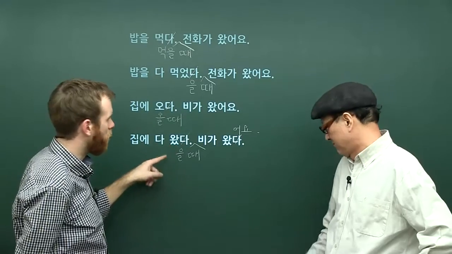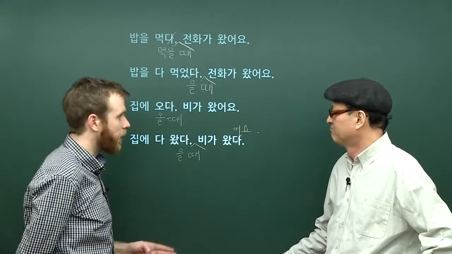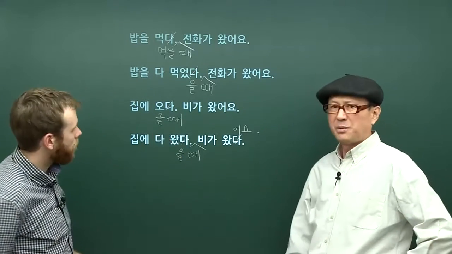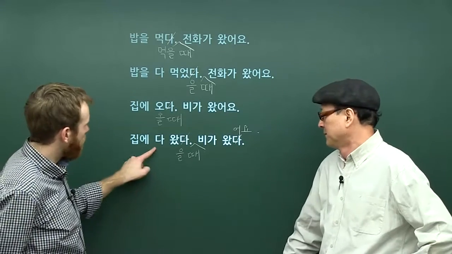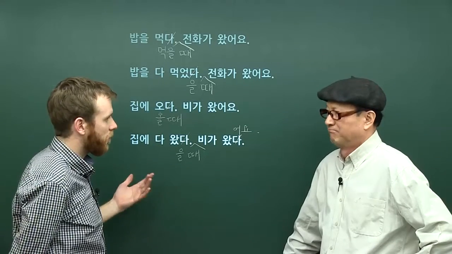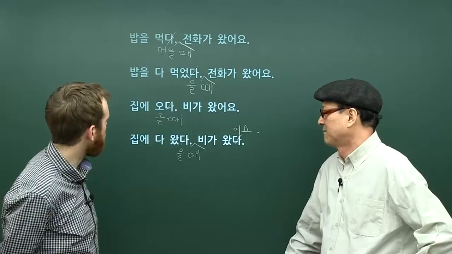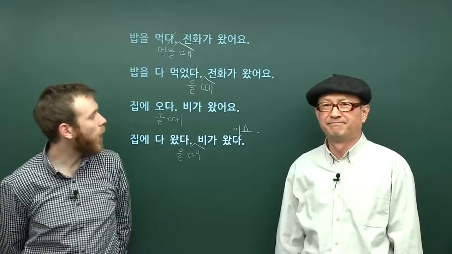Okay. So again, our sequence of events is highlighted, especially by the first verb and by this little word da, to emphasize that it was completely done. 이거 없어도 같아요. 집에 왔을 때 비가 왔어요. Okay. So maybe this clarifies or emphasizes, but if I don't use da, it's still understandable. It's still easy to understand what I mean. Okay. Good. So that's our using ul te as when in Korean.